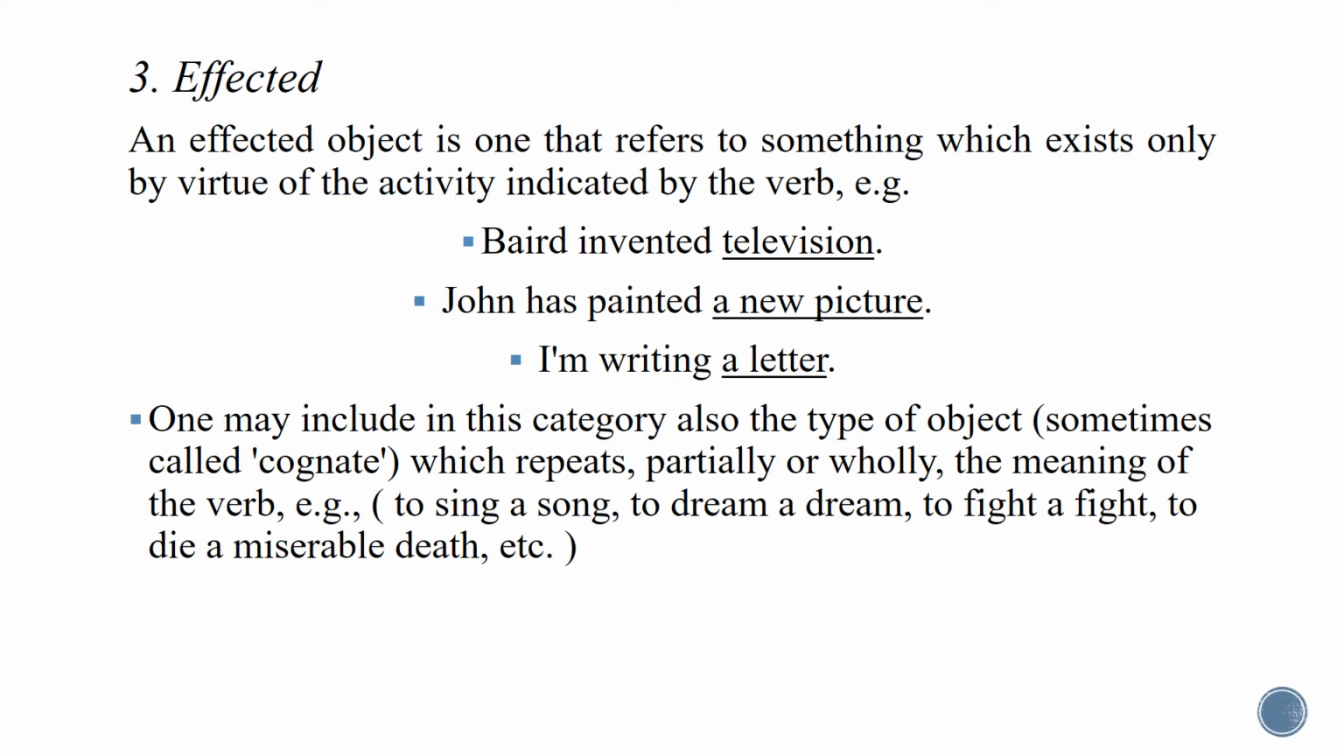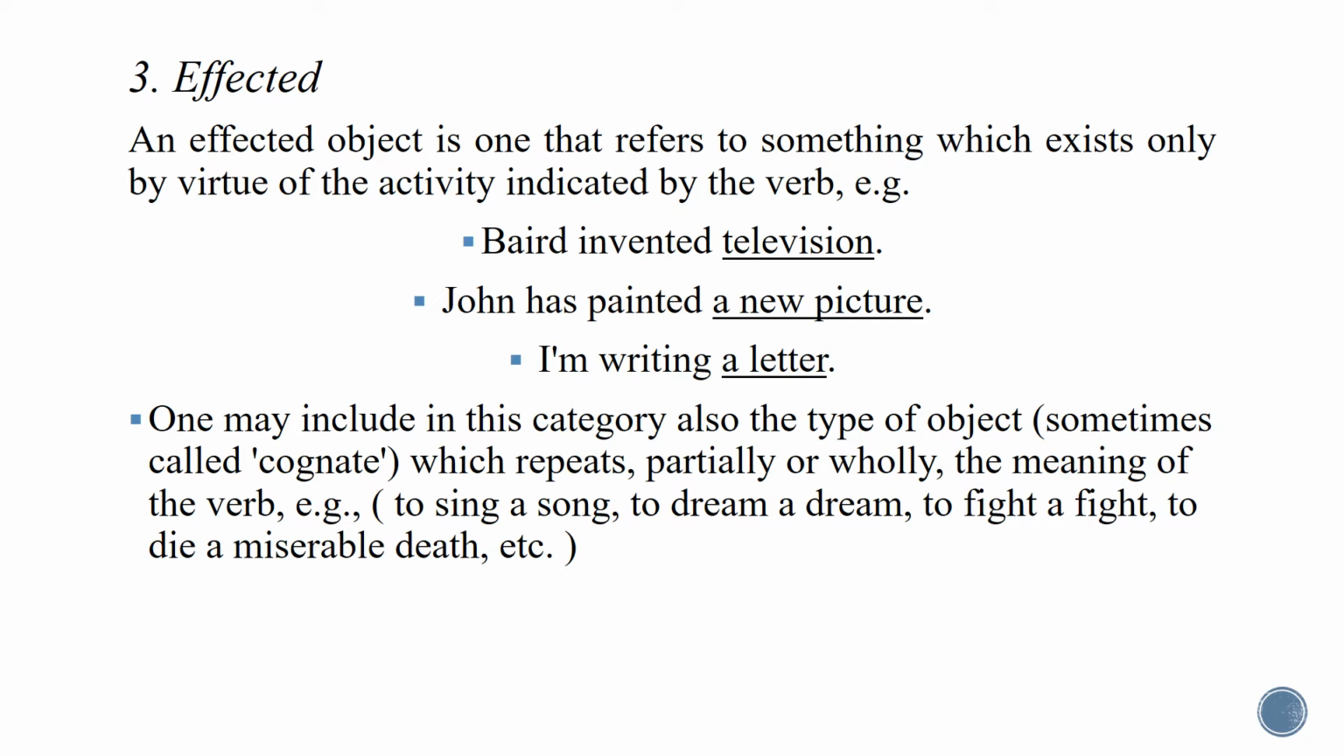The affected direct object is the noun, noun phrase or nominal clause that refers to something which exists only by virtue of the activity indicated by the verb. So what does this definition mean? Let us examine these sentences in order to understand the definition of the affected direct object. We have: Bird invented television. John has painted a new picture.